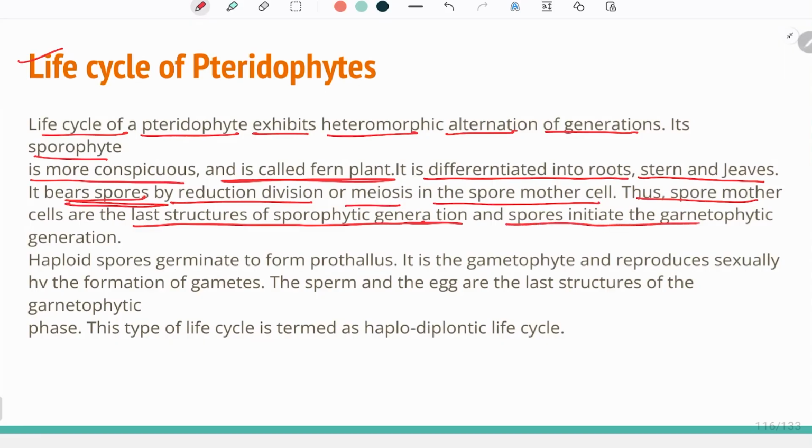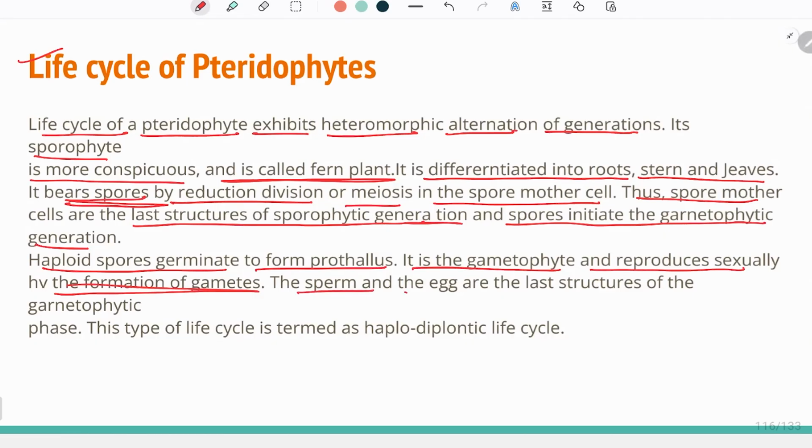The spores initiate a gametophytic generation. Haploid spores germinate to form prothallus, and it is the gametophyte and reproduces sexually by the formation of gametes. Obviously, after germination of the spores, the gametophytic plant body is produced, which will give rise to gametes.